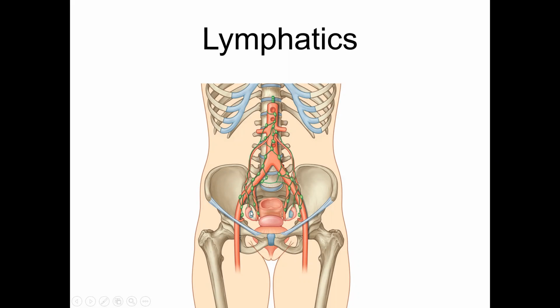The ovary is very closely related to the lateral part of the fallopian tube. So the lateral part of the fallopian tube also drains along with the ovary into the para-aortic lymph nodes.